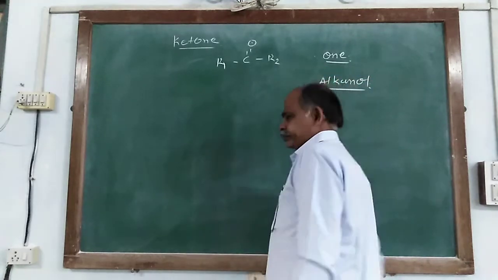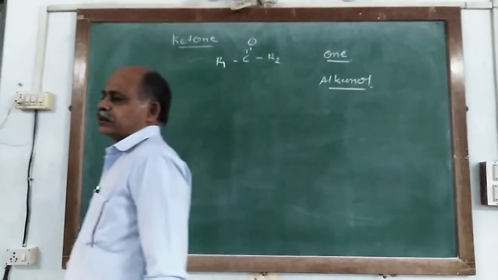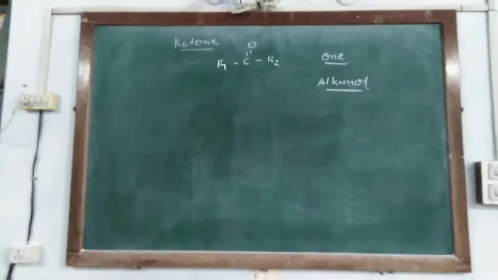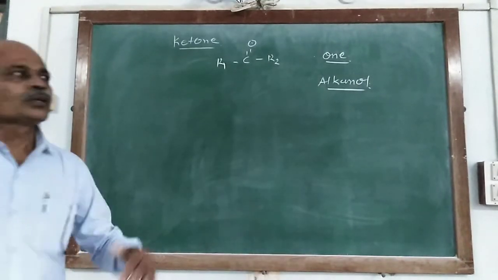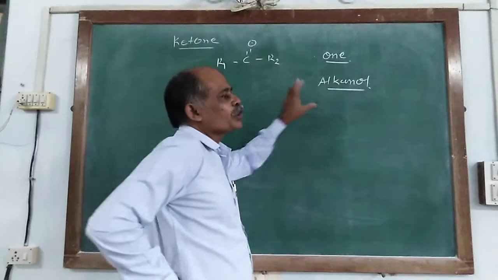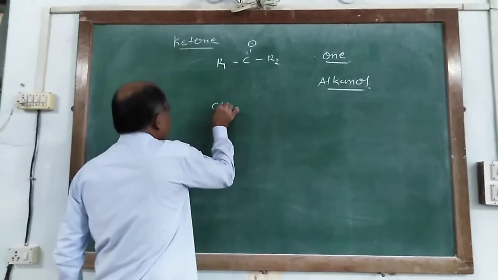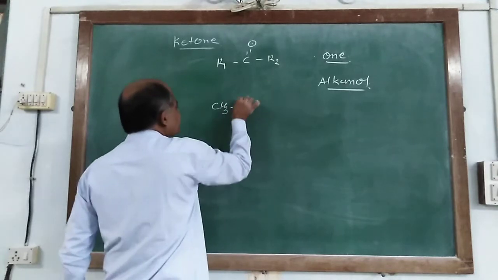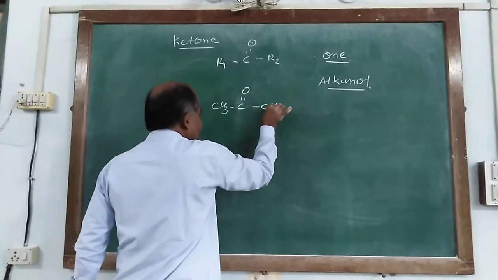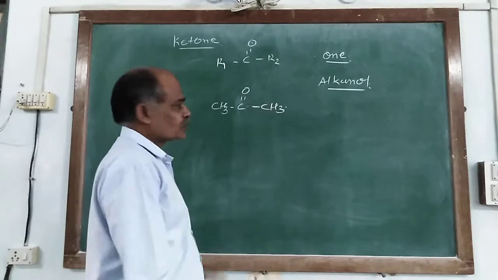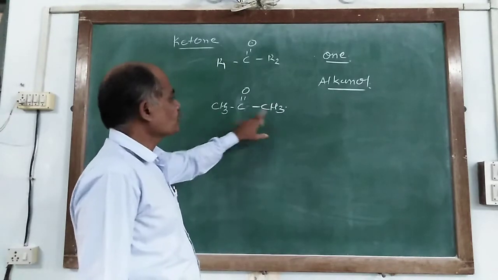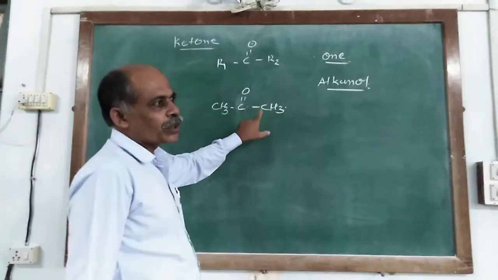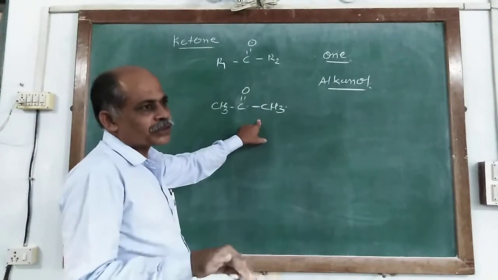And the first component of this homologous series consists of 3 carbon atoms, numbered 1, 2 and 3. It is not a terminal functional group.